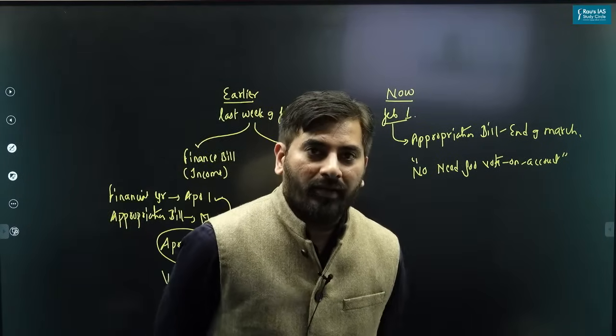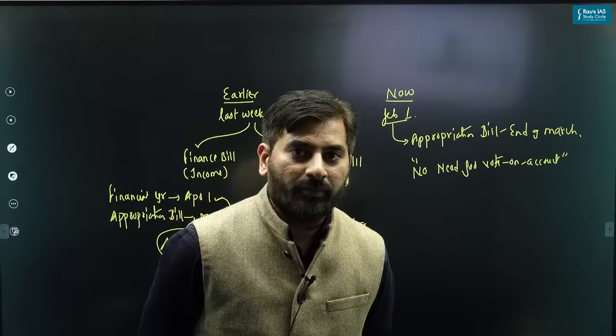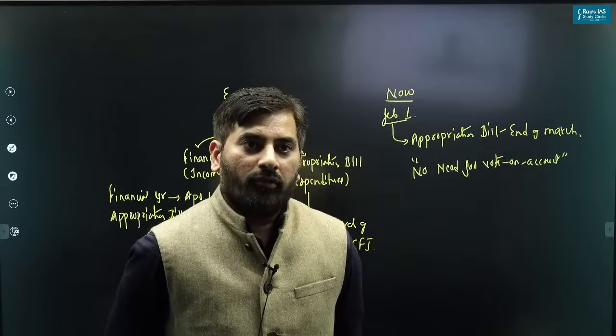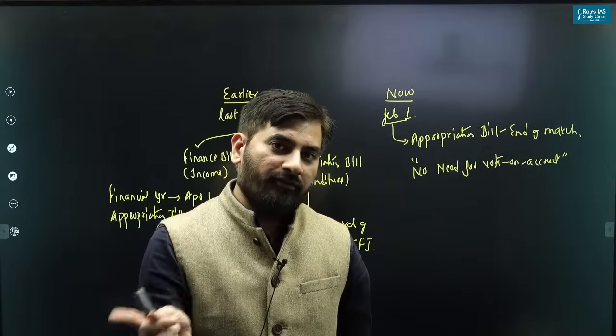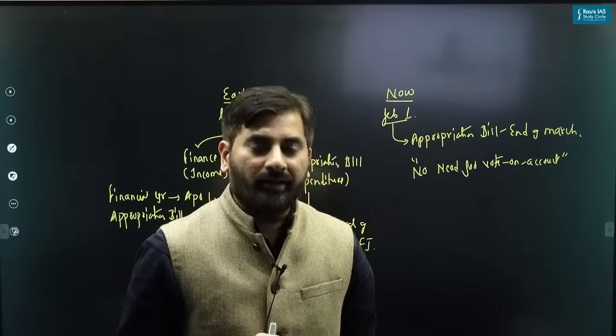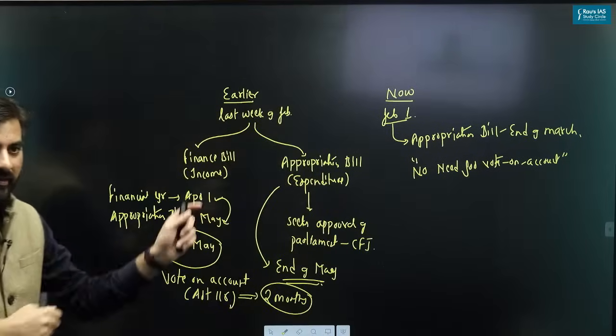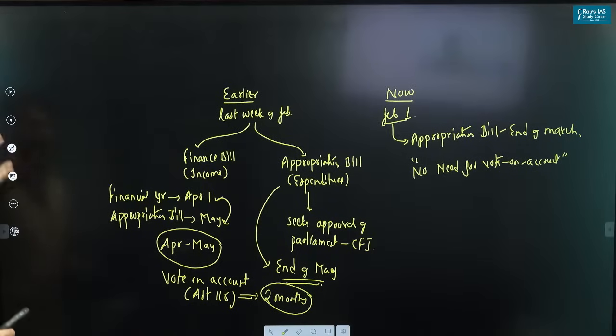I hope everyone now knows the important aspects of vote on account and the appropriation bill, because you have to know the biggest difference between vote on account and interim budget later. So keeping this as a background, let's quickly have a look at the important difference now.